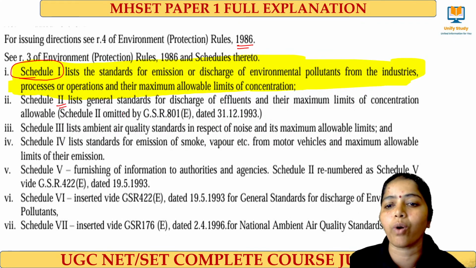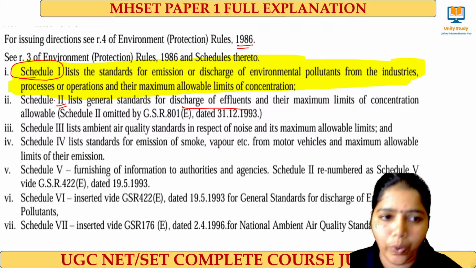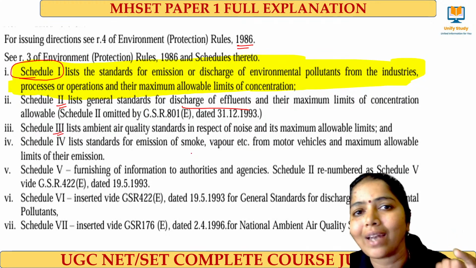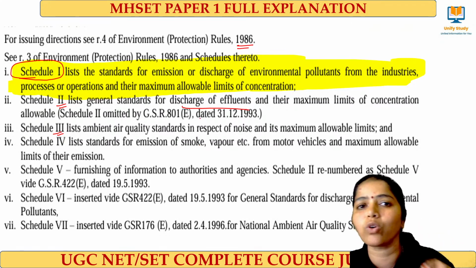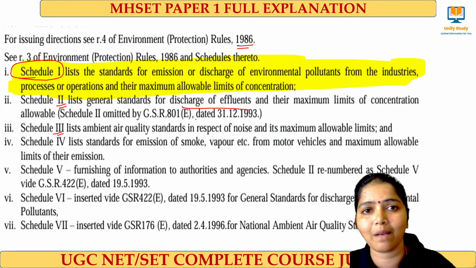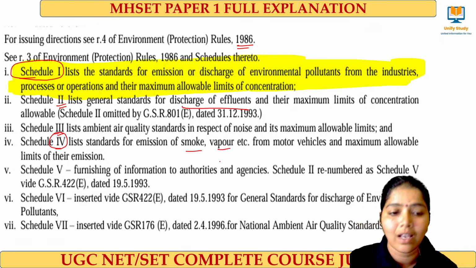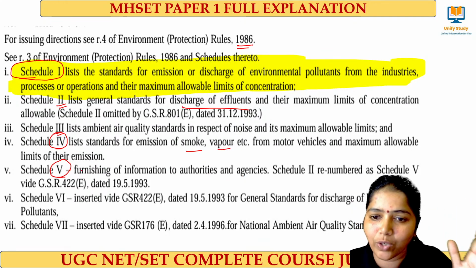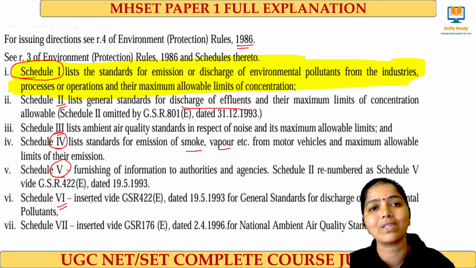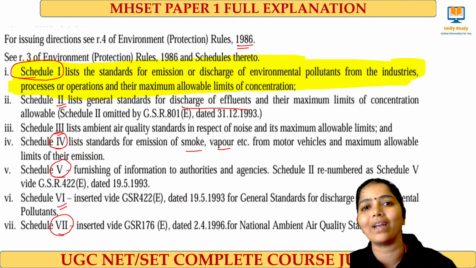And Schedule 2 talks about the concentration of discharge of effluents, and their maximum limit is mentioned in Schedule 2. Schedule 3 talks about the air quality index, AQI, with respect to noise and their allowable limit. Please make a note of it, might be expected in the NET exams also. And then Schedule 4 talks about emission of smoke and vapor from vehicles. Schedule 5 talks about the information to authorities and agencies. Schedule 6 talks about the general standards of discharge of environmental pollutants. And Schedule 7 talks about the National Ambient Air Quality Standards.